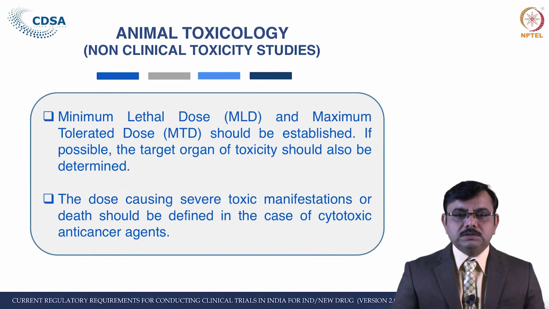In this toxicity study, the minimum lethal dose and maximum tolerated dose should be established, and if possible the target organ of toxicity should also be determined. The dose causing severe toxic manifestation or death should be defined in the case of a cytotoxic or anti-cancer drug.